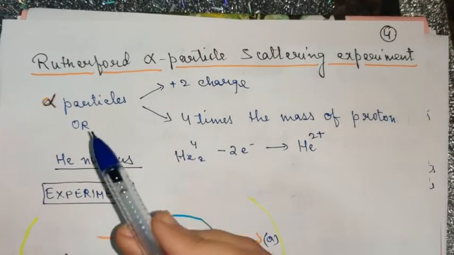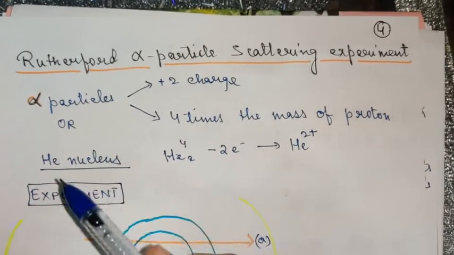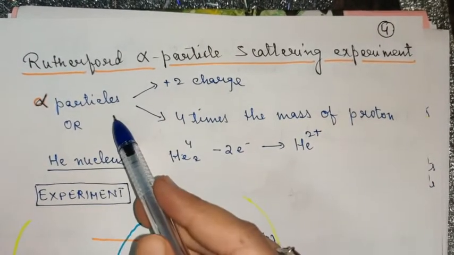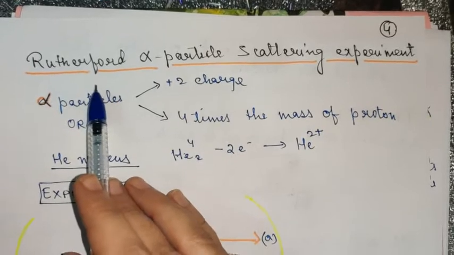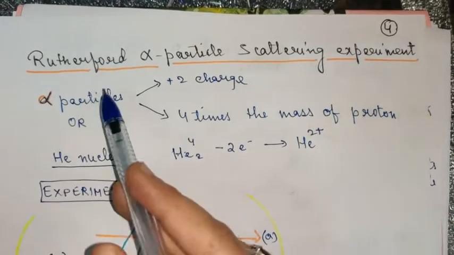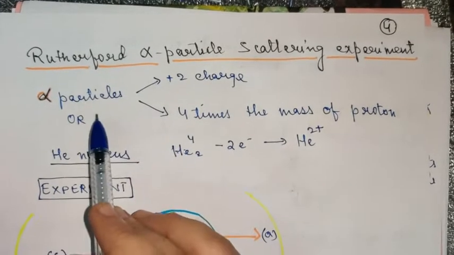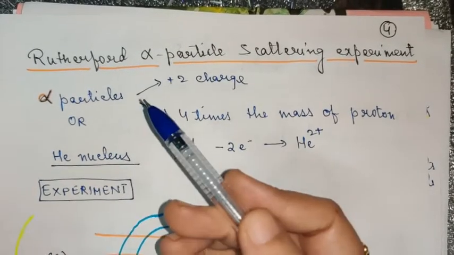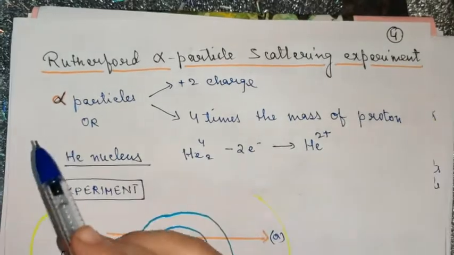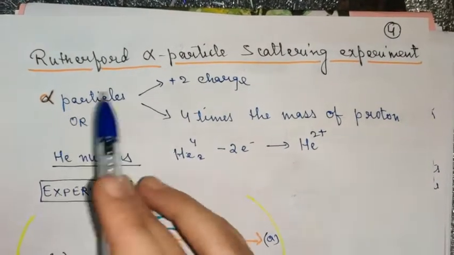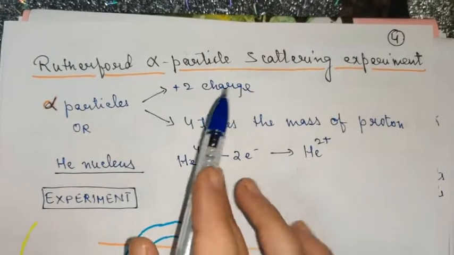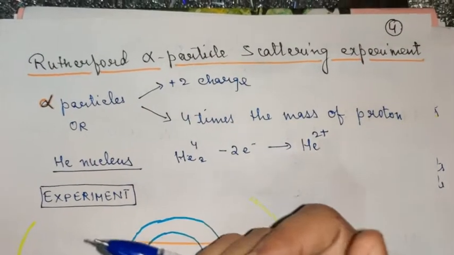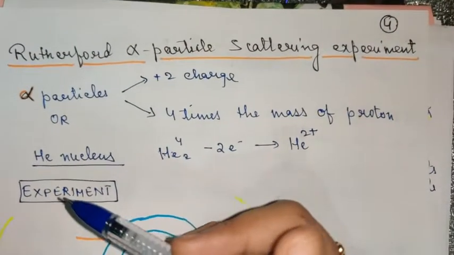As I told you, I'm simply following the order in which the various discoveries were done. First of all, the first subatomic particle, that is electron, was discovered, and then proton was discovered because it was told by Sir Dalton that an atom is what? Electrically neutral. So most of the scientists thought that there are only two subatomic particles, electron and proton, and they thought that with the discovery of electron and proton their task is successful. Now they are fully aware of the subatomic particles, so they started giving up the model. So the first model was given by Thomson and he got the Nobel Prize for that model.